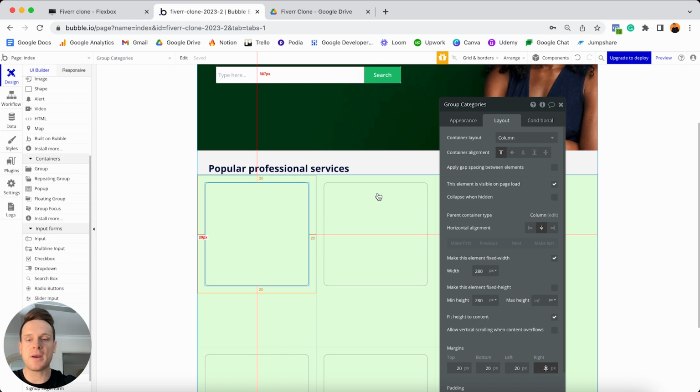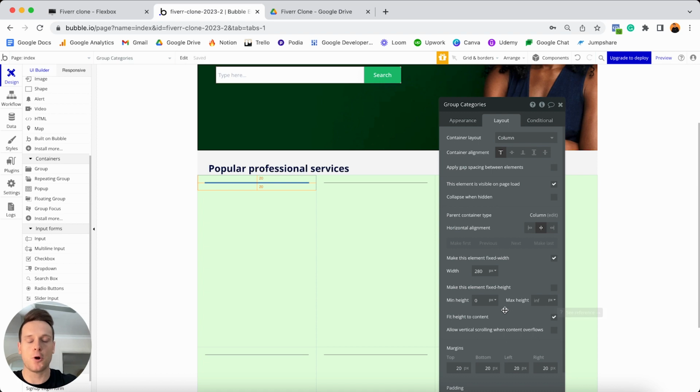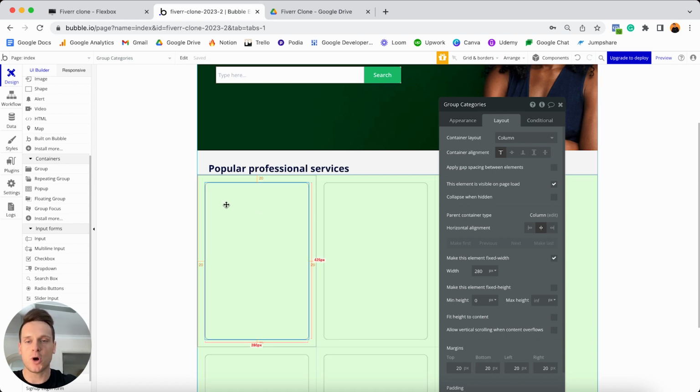And because our repeating group will continually scale across the page as someone's device size gets larger, it's just going to continually display more cells. Then from here, we'll just need to update the height settings of this group. And when it comes to the height, this one is a little bit of a tricky one, but I'm actually going to set the minimum height here to be 0. And I'm also going to unselect that this should fit the height of the content inside of it.